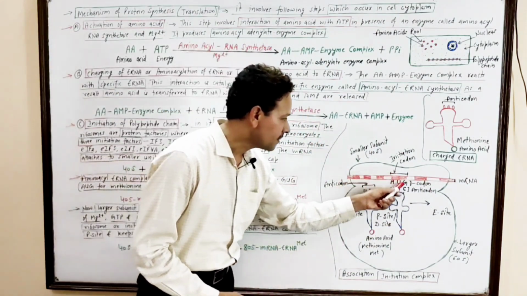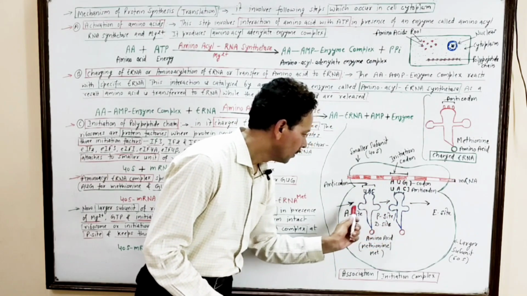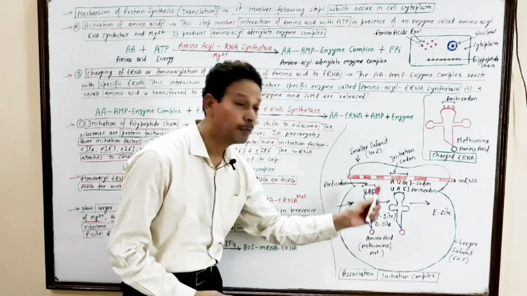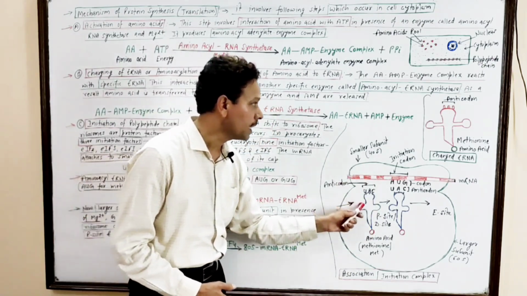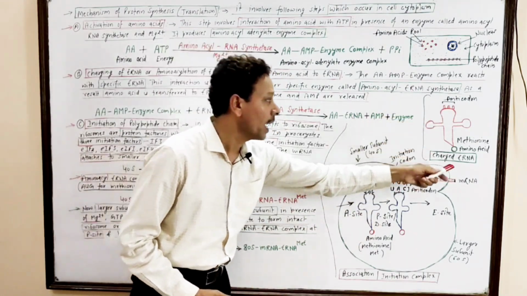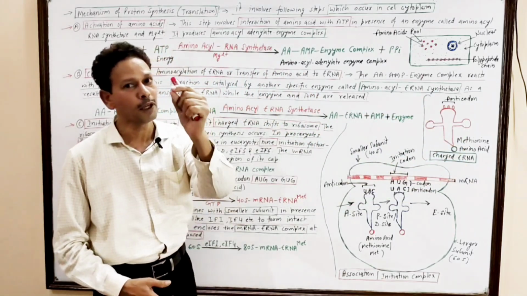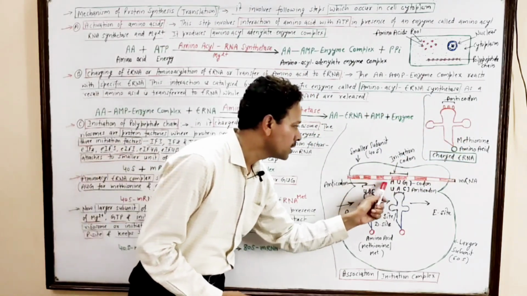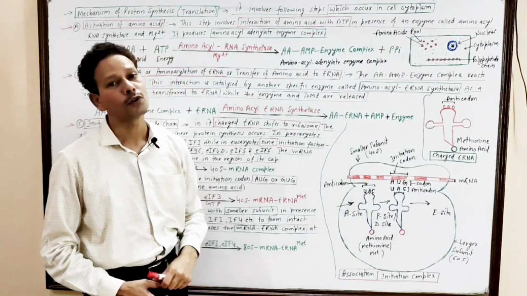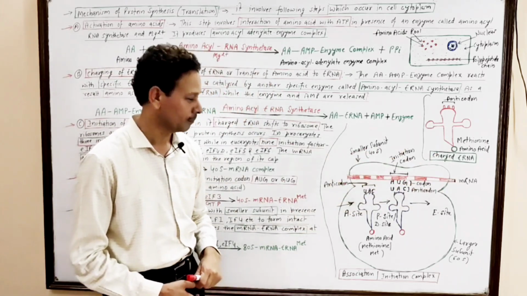Here, this larger subunit has the A site, the acceptor site, which accepts the specific charged tRNA having a specific amino acid, and that amino acid is recognized by the definite sequence of nitrogen bases or codons present on mRNA.